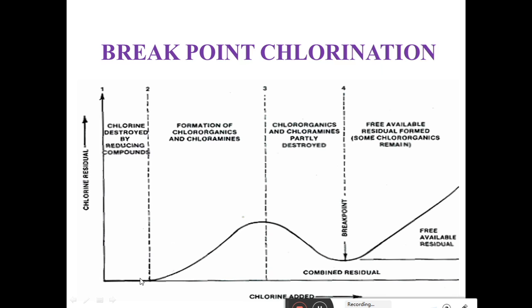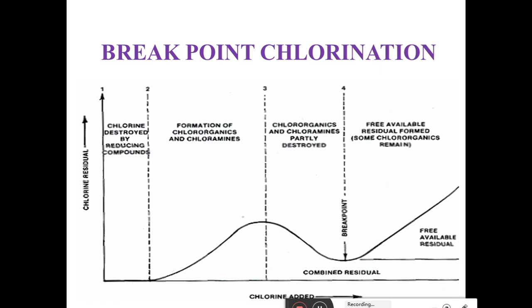Whenever we apply chlorine at the beginning, from the origin, the applied chlorine is immediately consumed by reducing species such as ferrous, manganese, hydrogen sulfide and nitrite. As shown here, no residual chlorine is produced, because it is consumed by bacteria and organic matter.